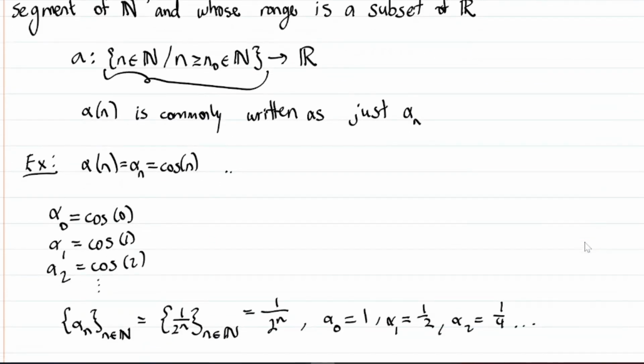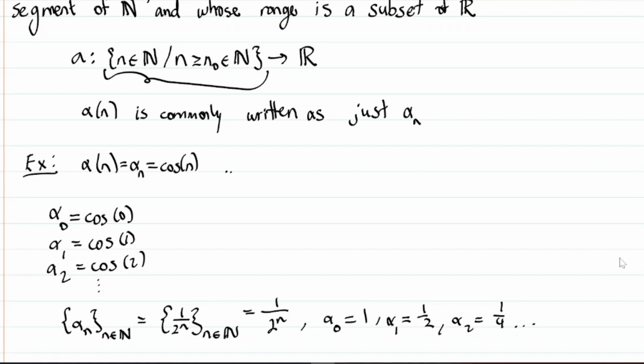So here's an example of a sequence. A of n, which is just a sub n, we're going to say it's cosine of n, right? In this case, our domain is the natural numbers, right? And indeed, we showed that it is a final segment of the natural numbers, so that can be our domain. And I chose cosine of n because it's important to illustrate that its domain has to be only natural numbers, right? Or final segment, more importantly, right? So, for example, if we know that it's defined for 0, it has to be defined for any number greater than 0. That's another key property.